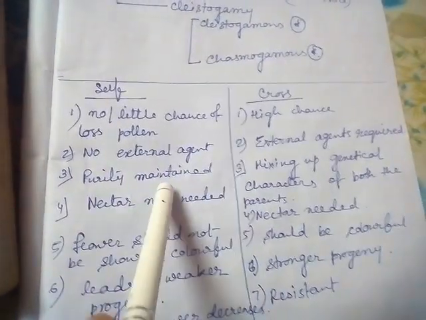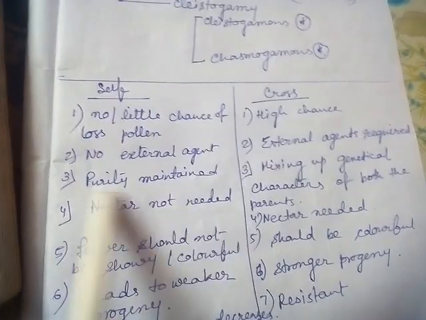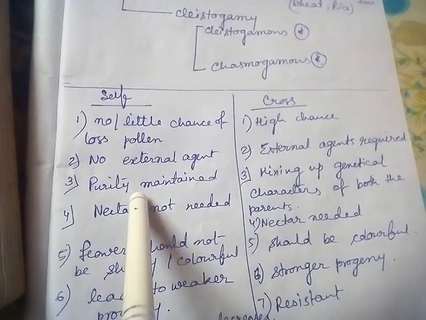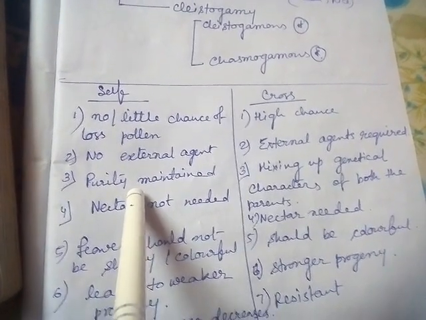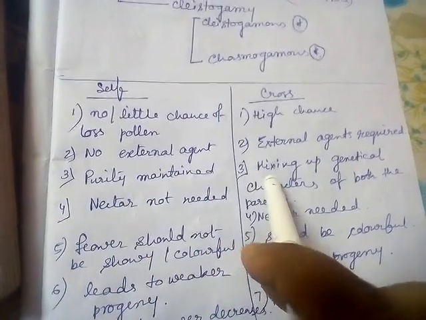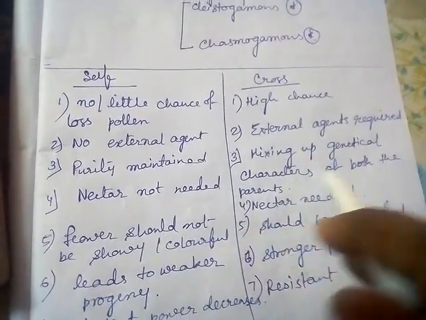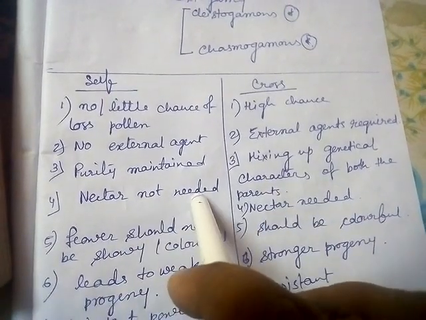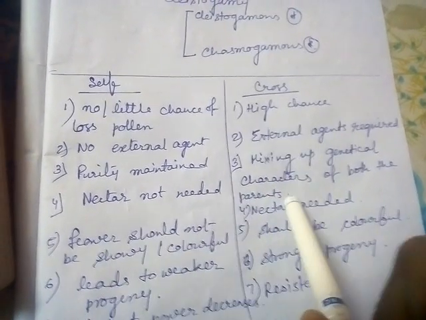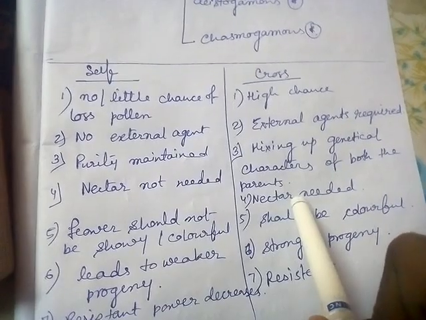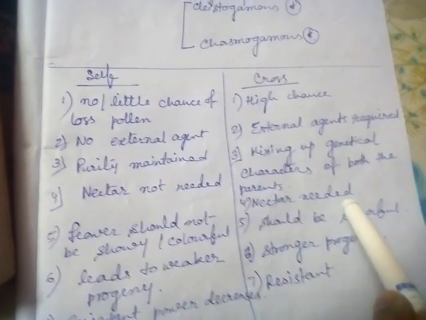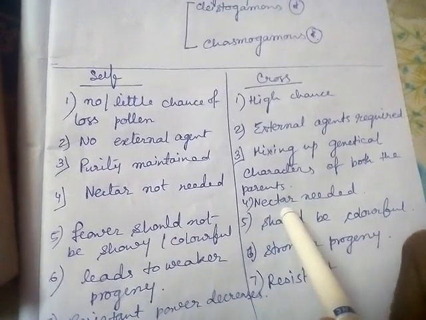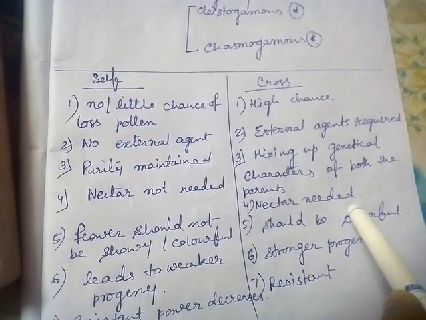Next, in self pollination purity is maintained. Obviously, one plant body is involved, so purity of the mother plant is maintained in the offspring. In cross pollination there is mixing of the genetic characters of both parents, so purity is not maintained. In self pollination nectar is not needed. In cross pollination, attraction of insects or birds is necessary, so nectar is needed.